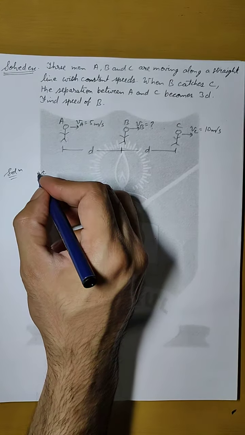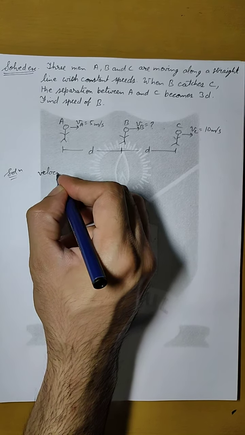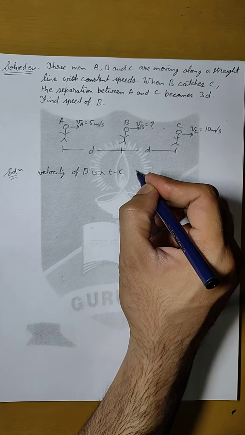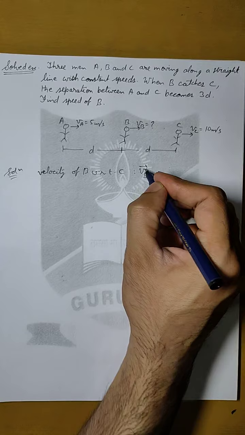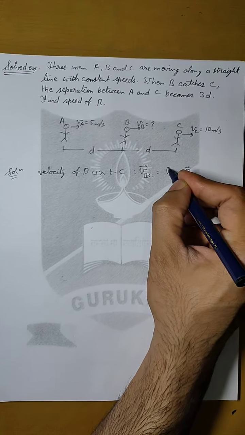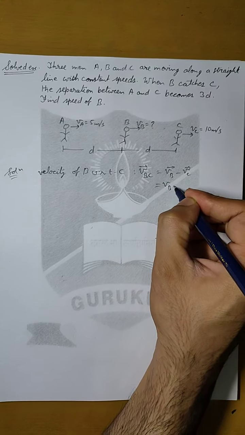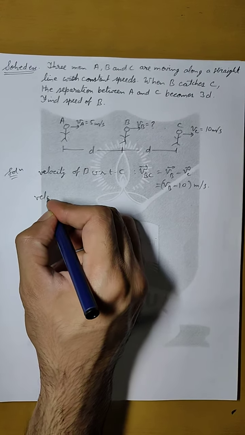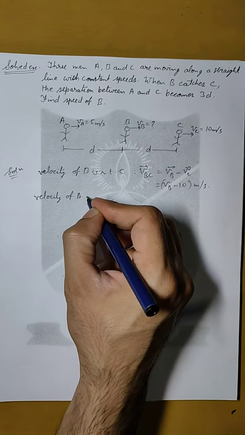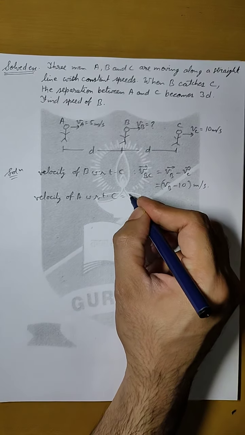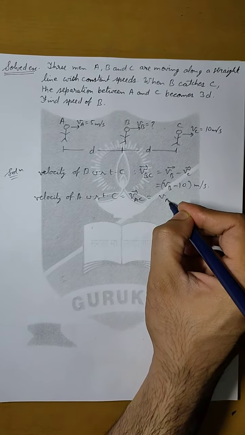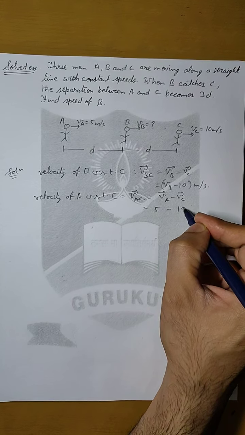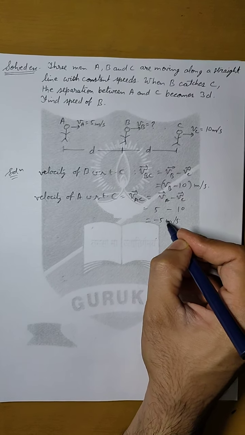We can take C as the frame of reference, so we can write that velocity of B with respect to C will be VBC equals VB minus VC. So it will be equal to VB minus 10 meter per second. Similarly, velocity of A with respect to C will be VAC, VA minus VC. So this will be equal to 5 minus 10, so minus 5 meter per second.